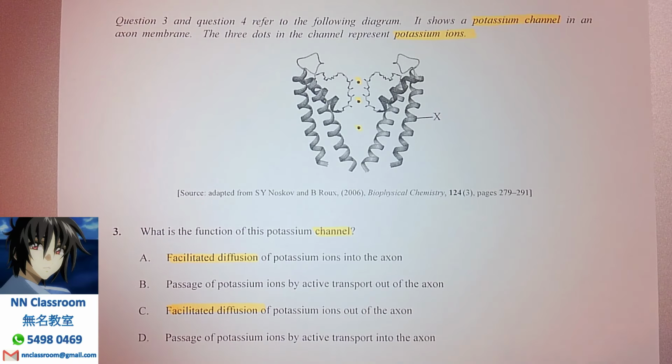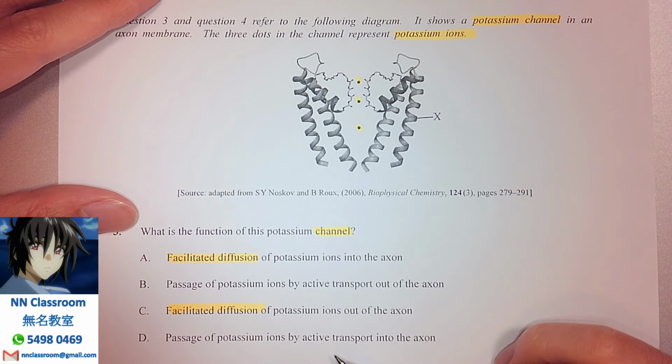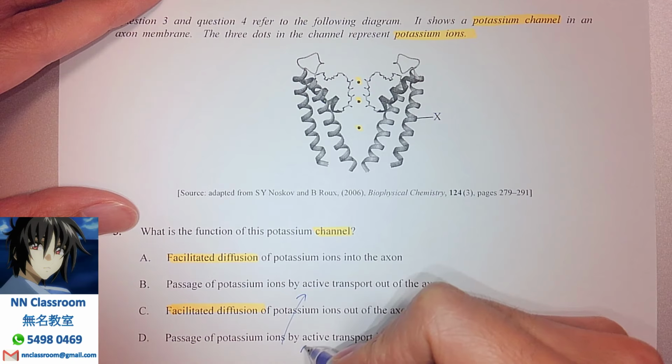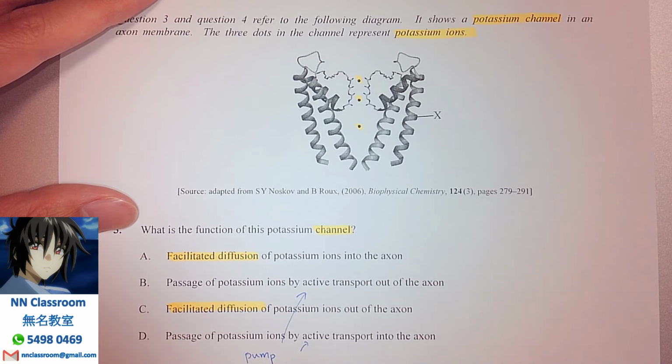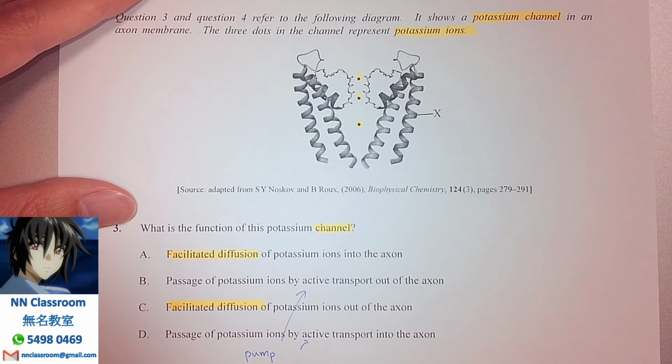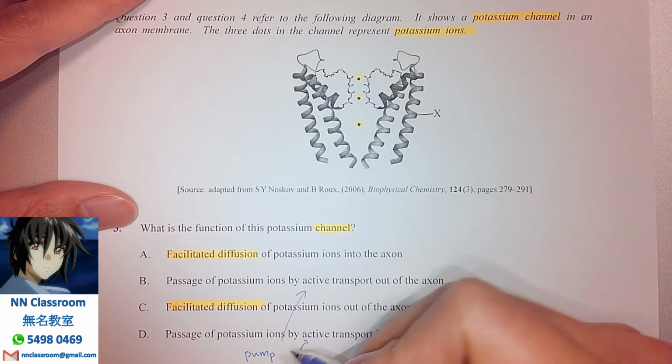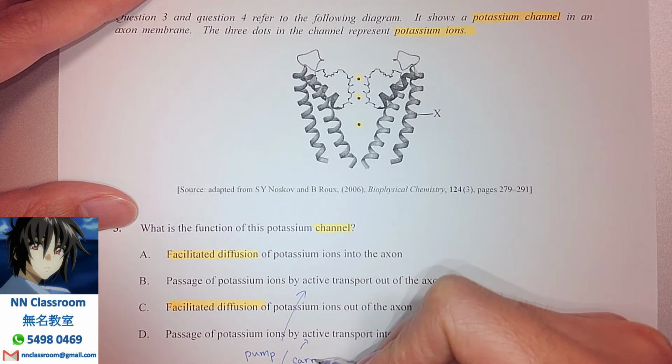Because the one that is responsible for active transport is what we call a pump, P-U-M-P, right? Everything that is named as a pump will be responsible for active transport using energy, let's say the ATP, in moving things against the concentration gradient. So pump, or I can say carrier protein.